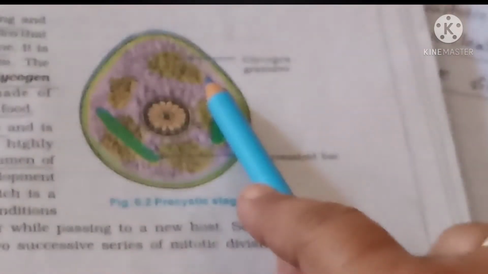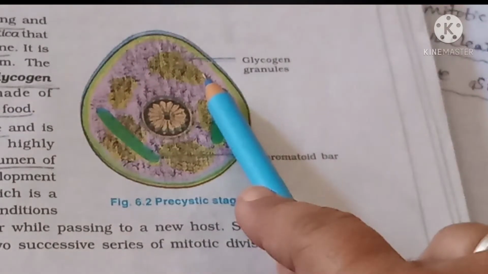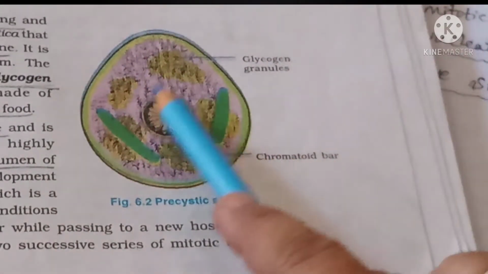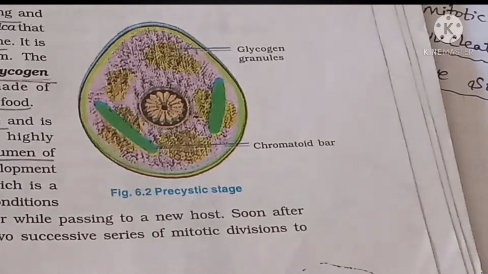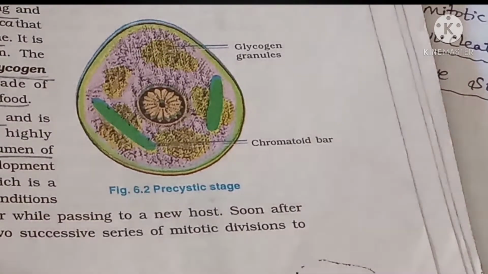So these glycogen granules and chromatid bars are formed by the digestion of the ribonucleoproteins. So this is the structure of the precystic stage.